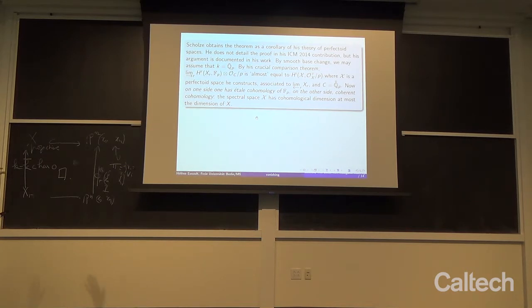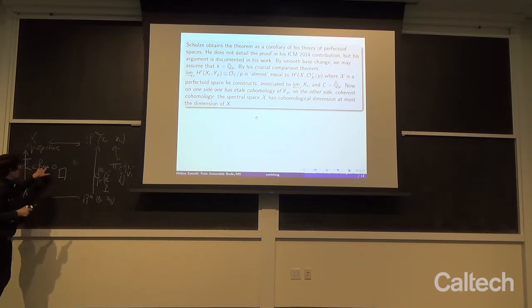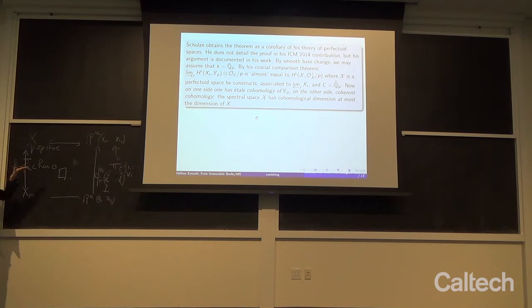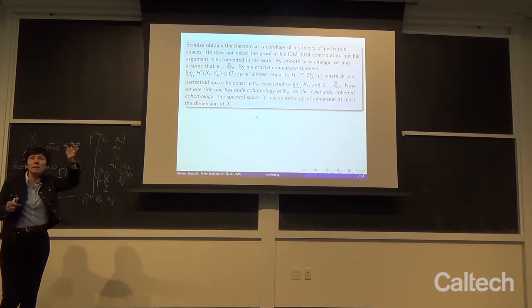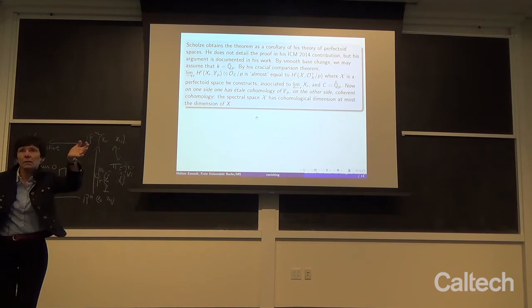Recall that one assumption here is that the characteristic is 0. Now, by the classical, in quotation marks, theorem due to Deligne and Grothendieck and the whole SGA school, we know that the étale cohomology here does not change if we change our field to any other larger field of characteristic 0, which is algebraically closed.